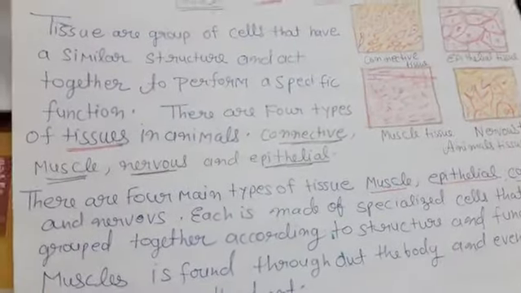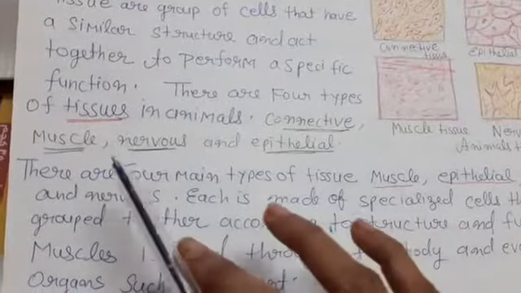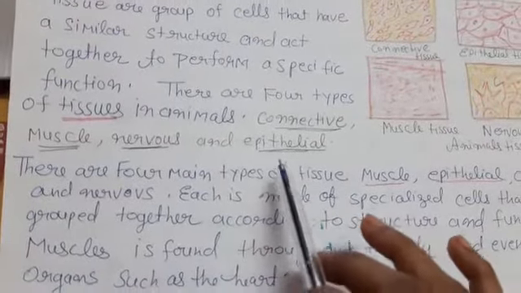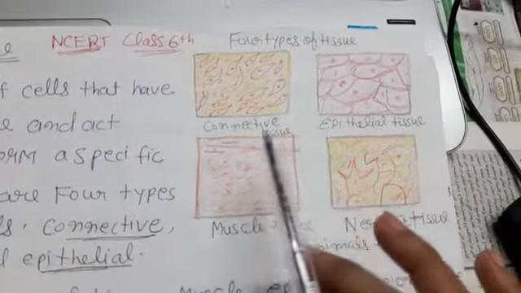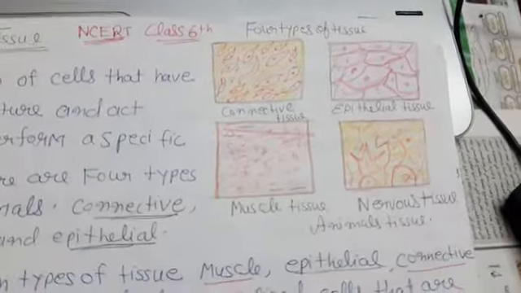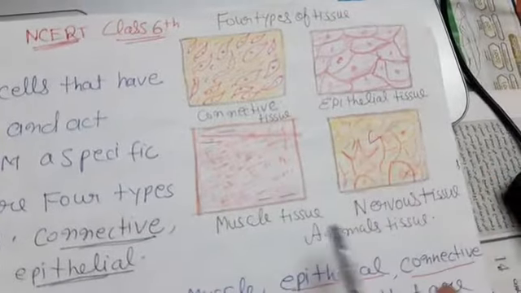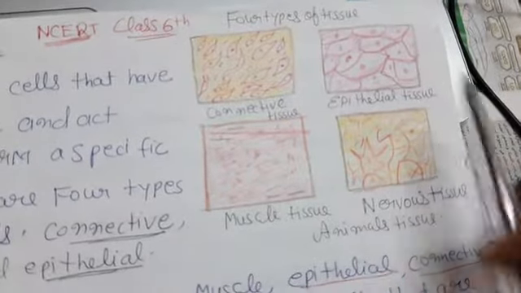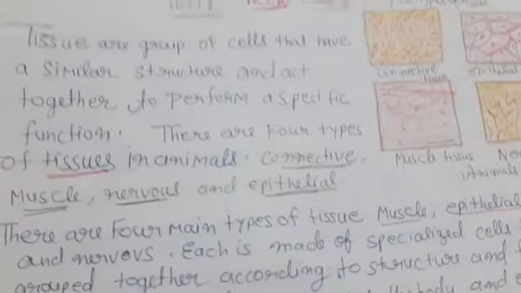There are 4 types of tissue found in animals: connective, muscles, nervous and epithelial tissue. Here I have already drawn this diagram. The 4 types of tissue found in animals and human beings are connective tissue, epithelial tissue, muscle tissue and nervous tissue. This is an animal tissue diagram. You can easily draw it in your notebook and note down this content very well.